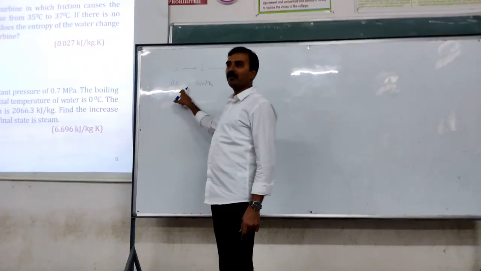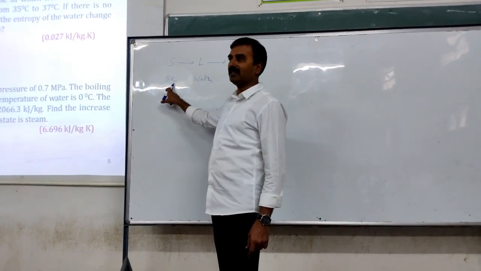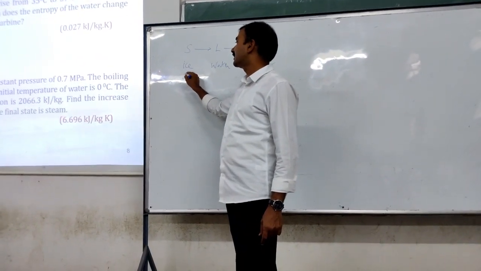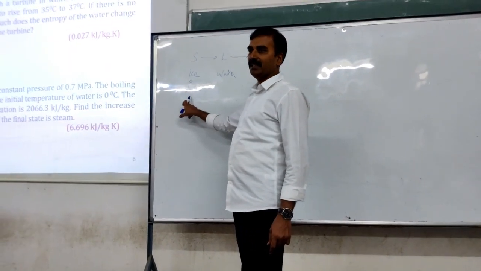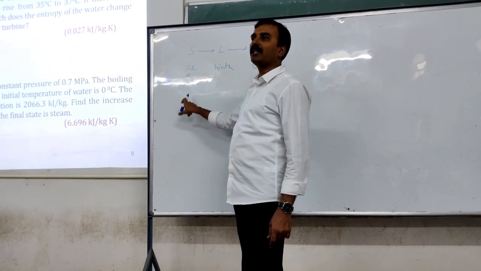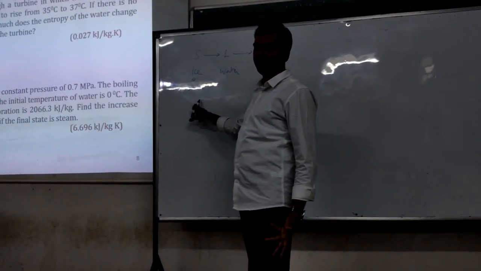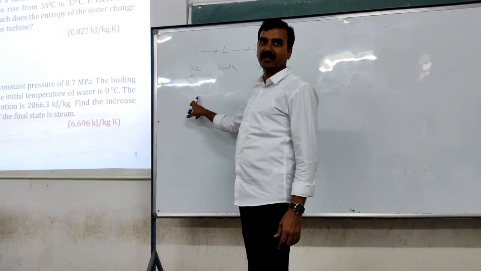During the melting process, the temperature of ice remains constant, right? Suppose the melting point is 0 degrees Celsius, then ice at 0 degrees centigrade becomes water at 0 degrees centigrade only by addition of heat. So that heat is called latent heat, right?